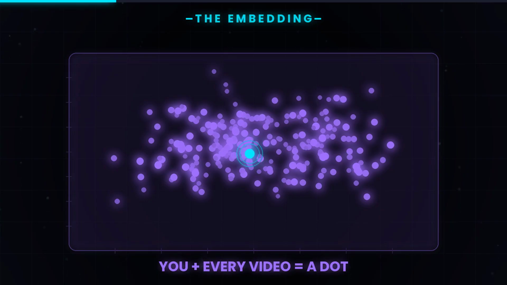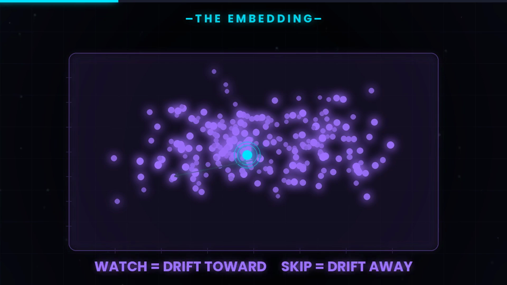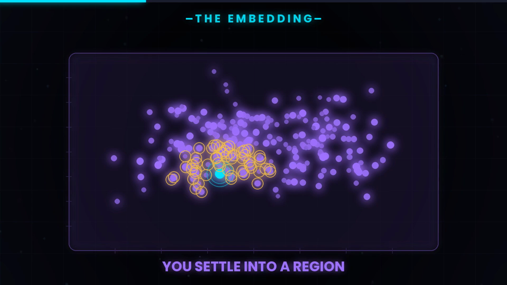Every video is also a point in the same space. A video about a kitten on a windowsill ends up near a video about a sloth eating a leaf because both are slow, calm, animal content. They are geometric neighbors. When you watch a video to completion, your point moves a tiny bit toward that video's point. Skip a video, your point moves away. Over a few hundred videos, you settle into a region of the space that represents you. Recommending the next video becomes the simplest possible problem. Find the videos closest to your point. Mathematically, that is a nearest neighbor search in 256 dimensions.